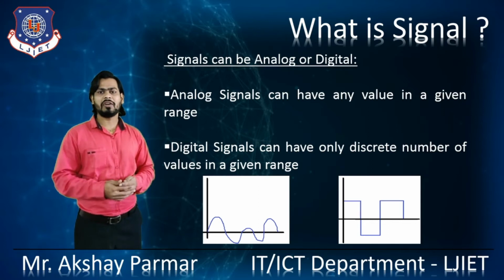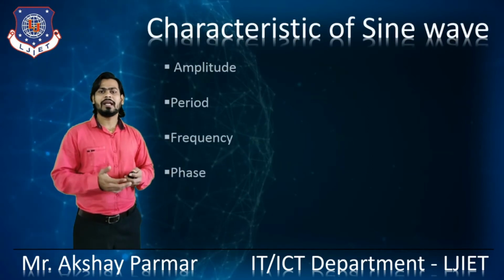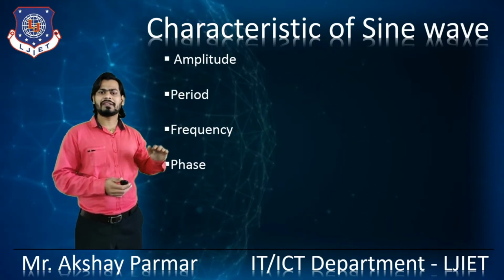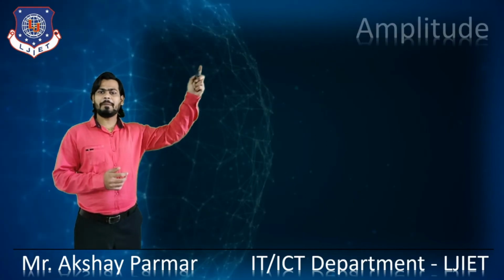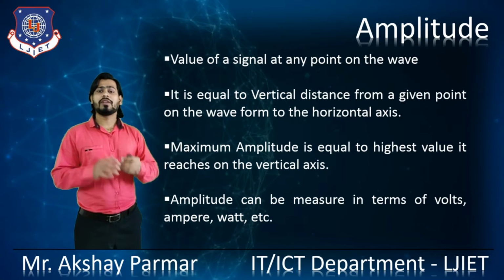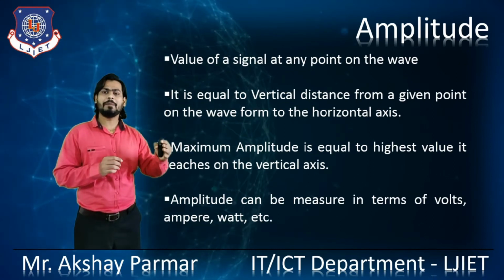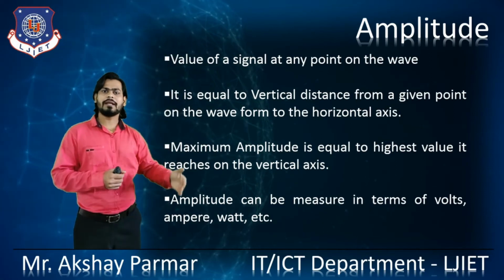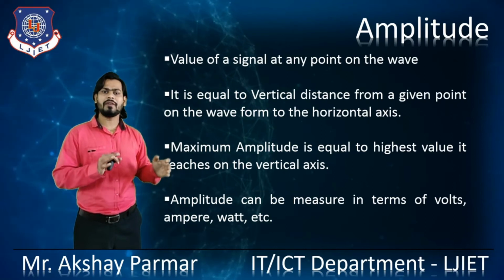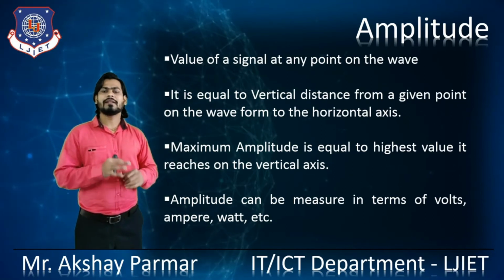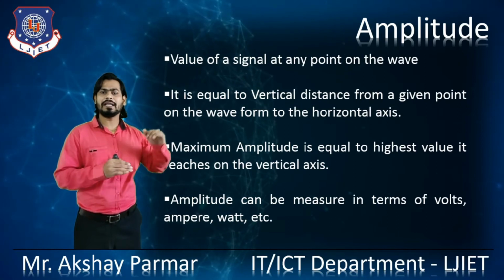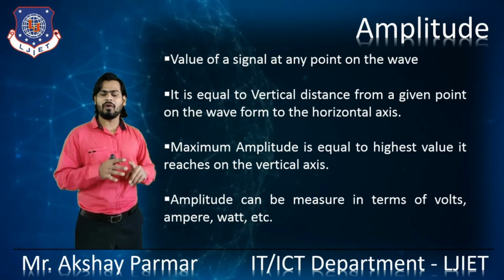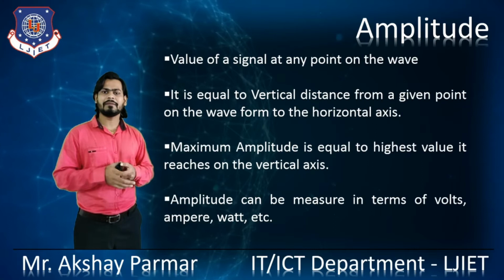Let's see the characteristics of the signals, or we can say the sine waves, right? There are mainly four types of characteristics: amplitude, period, frequency and phase. Let's begin with the amplitude first. What do you mean by the amplitude? The value of a signal at any point on the wave is called the amplitude. It is equal to the vertical distance from a given point on the wave to the horizontal axis, right? The maximum amplitude is equal to the highest value it reaches on the vertical axis, and amplitude can be measured in terms of volt, ampere, watt and so on, right?